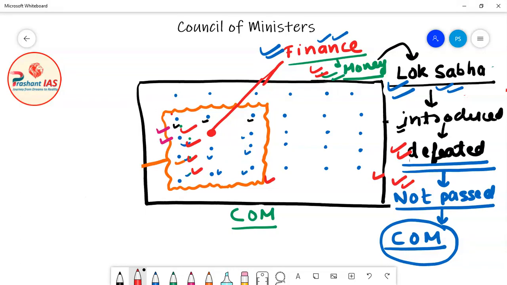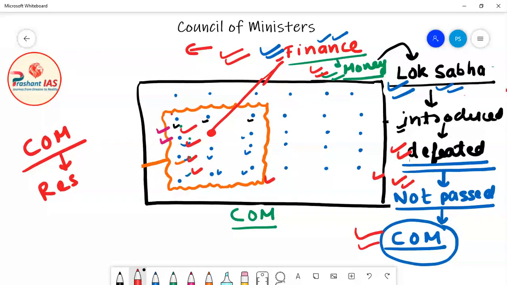Okay, now friends, if this money bill is not passed by Lok Sabha, then it is not the defeat of only the finance minister. This is the defeat of the entire council of ministers. Why? Because the decision was actually taken by the entire council of ministers. So friends, now Lok Sabha will punish. As I have told you, Lok Sabha can also punish the council of ministers. So now not only the finance minister will be removed, but friends, the entire council of ministers will be removed. Means now the entire council of ministers will resign.